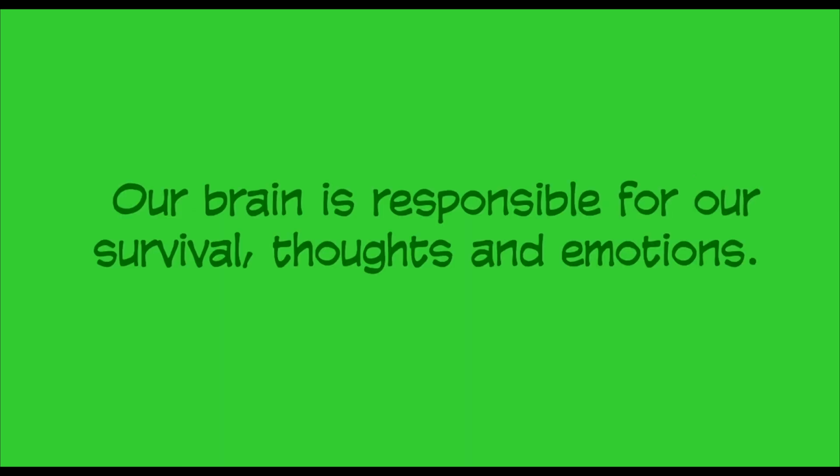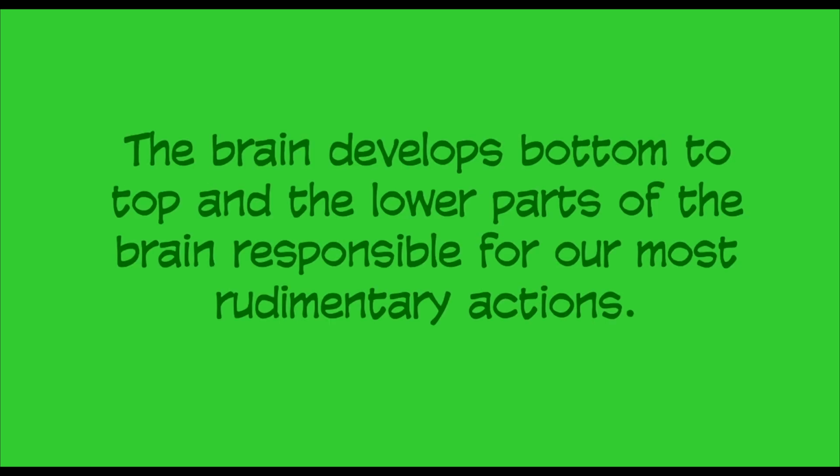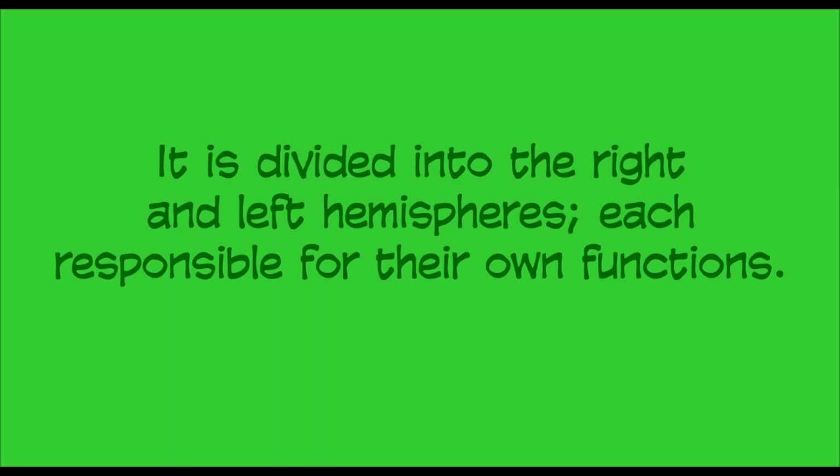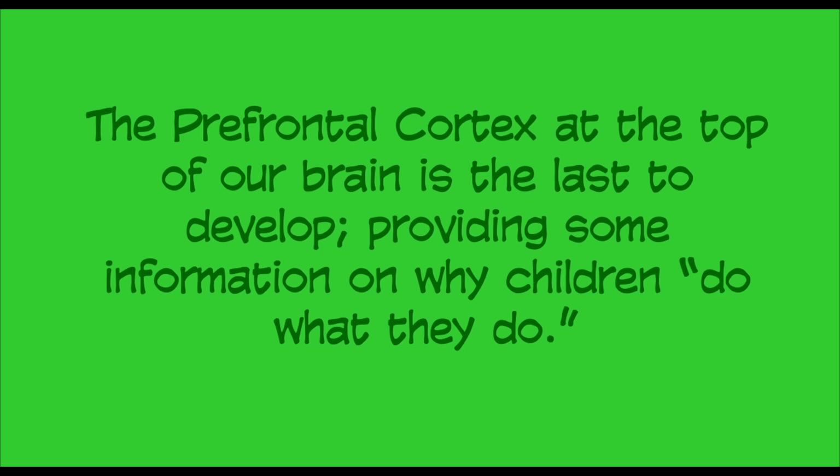Let's wrap up. What have we learned? Our brain is responsible for our survival, our thoughts, and our emotions. The brain develops from bottom to top, and the lower parts of the brain are responsible for our most rudimentary actions. Our cortex is responsible for our memories. It's divided into the right and left hemisphere, each responsible for their own functions, and a prefrontal cortex, or the top of our brain. This is the last to develop and provides some insight into why children do what they do.